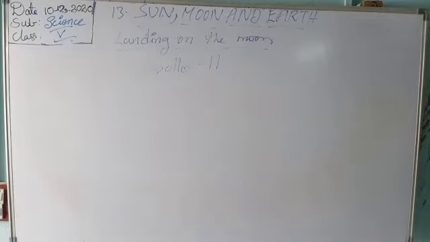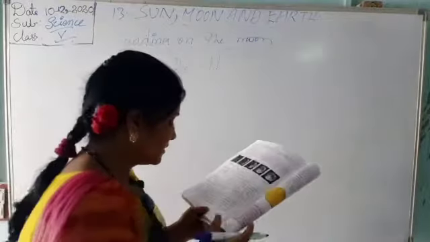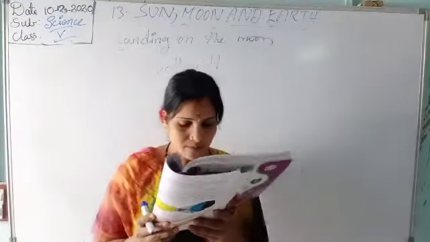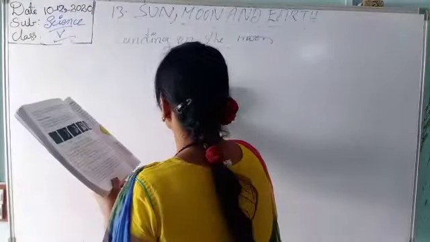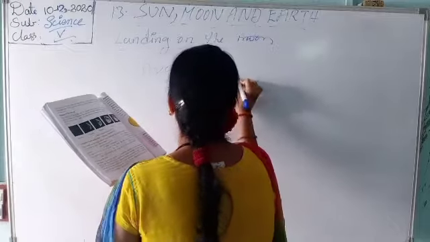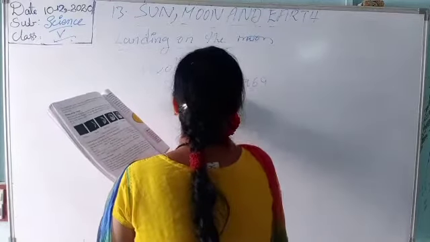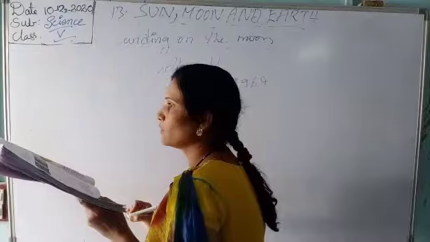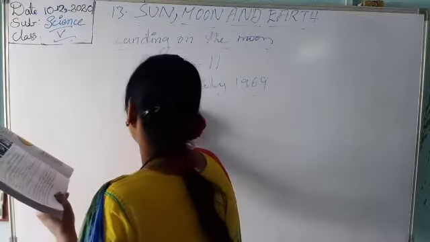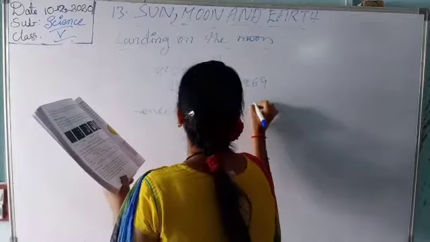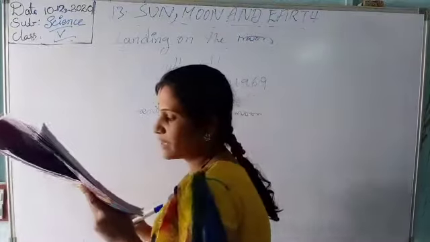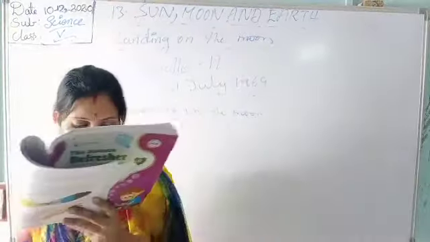So here, children, Apollo 11, the spacecraft, was successful and landed on the moon on 21st July 1969. It was the first successful landing on the moon, on 21st July 1969.